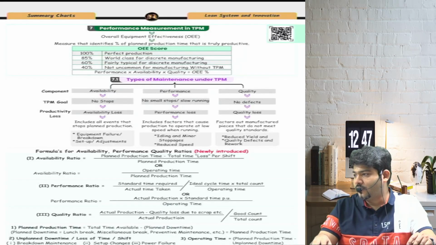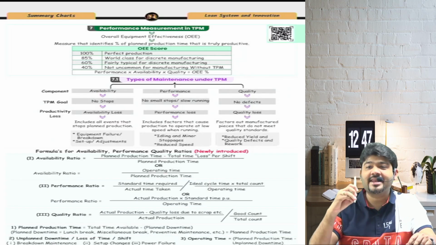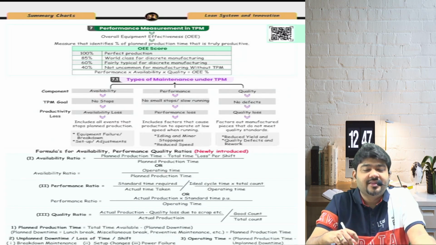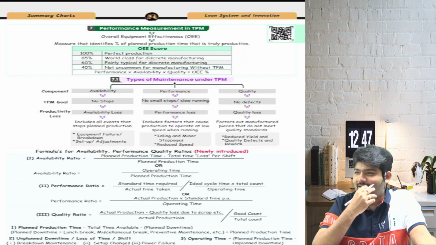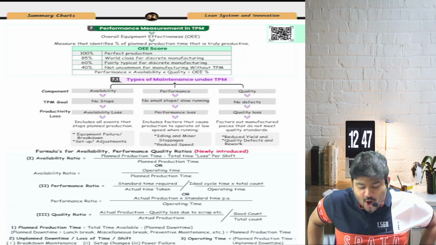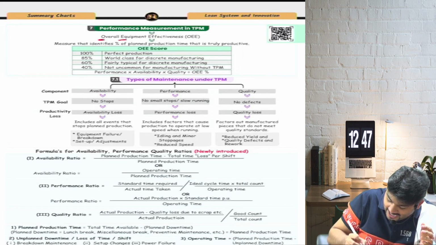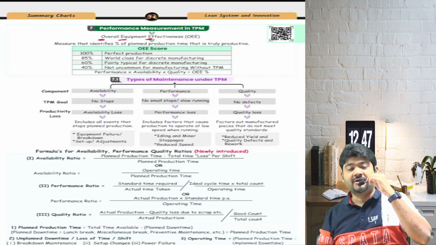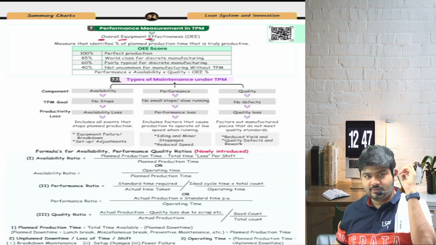Okay then, so with this we are done with total productive maintenance, and now we are going to start with OEE. Come on, you have to sing with me. OEE, that is overall equipment effectiveness, a performance measurement in TPM. Now pay attention, how does it all work?